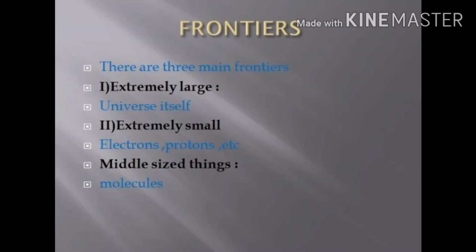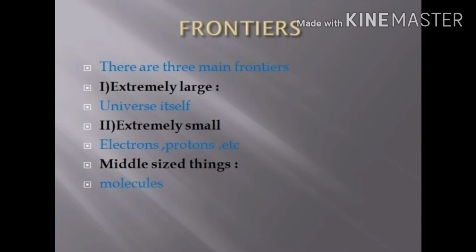Then we have the frontiers of physics, or frontiers of science. There are three main frontiers: one is extremely large, the second is extremely small, and the third is middle-sized things. First of all, the extremely large is the universe itself. There is no doubt that you know about the Big Bang theory, 20 billion years ago, after which our universe was created. So the universe is the extremely large.